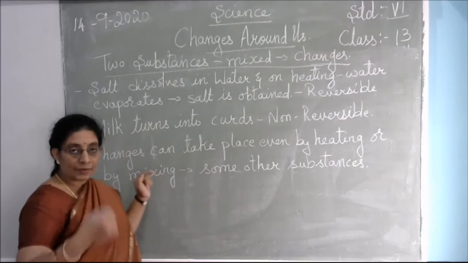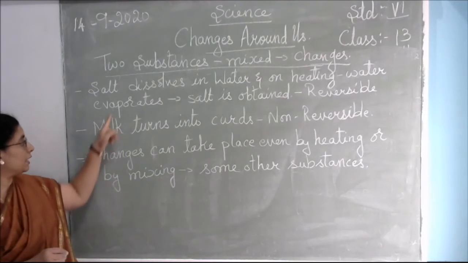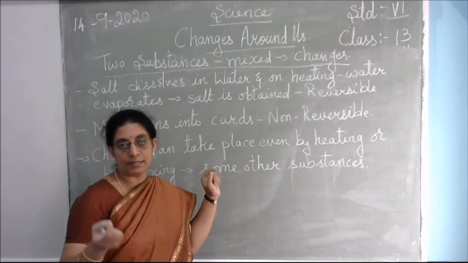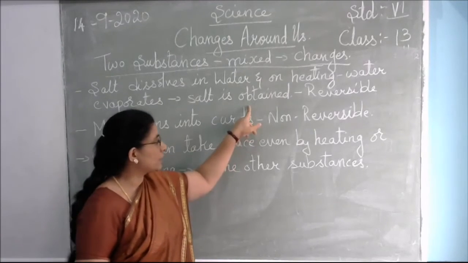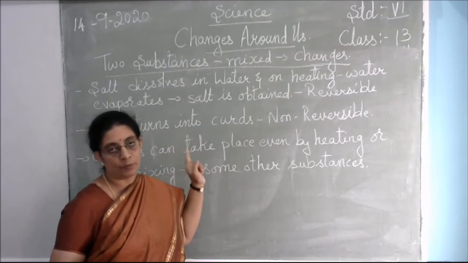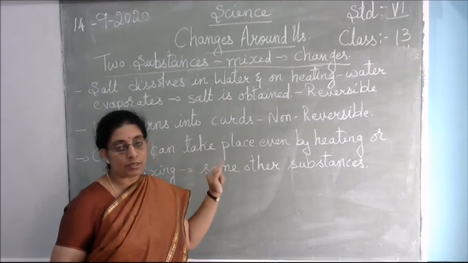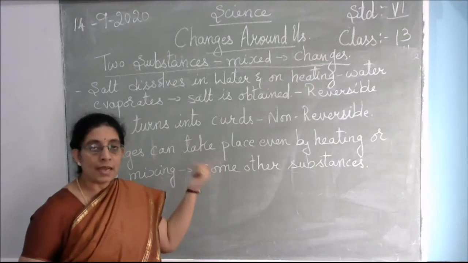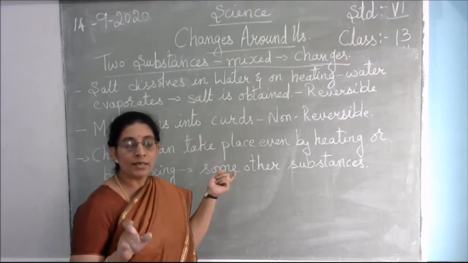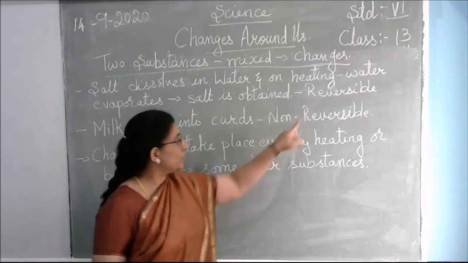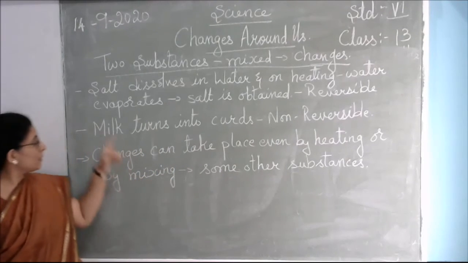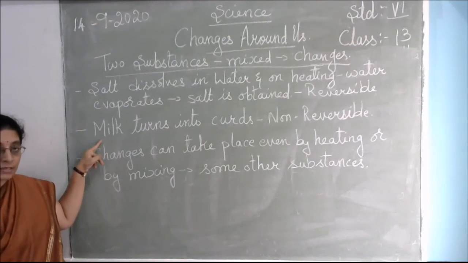After all the water has evaporated, in the bottom of the pan you can see white crystals remain, that is the salt. So the salt is got back from the water. What you had mixed, the water and the salt, when heated, the water evaporates into the air and the crystals of salt remain in the pan. So this is again an example of reversible change. But here, this is a non-reversible change.